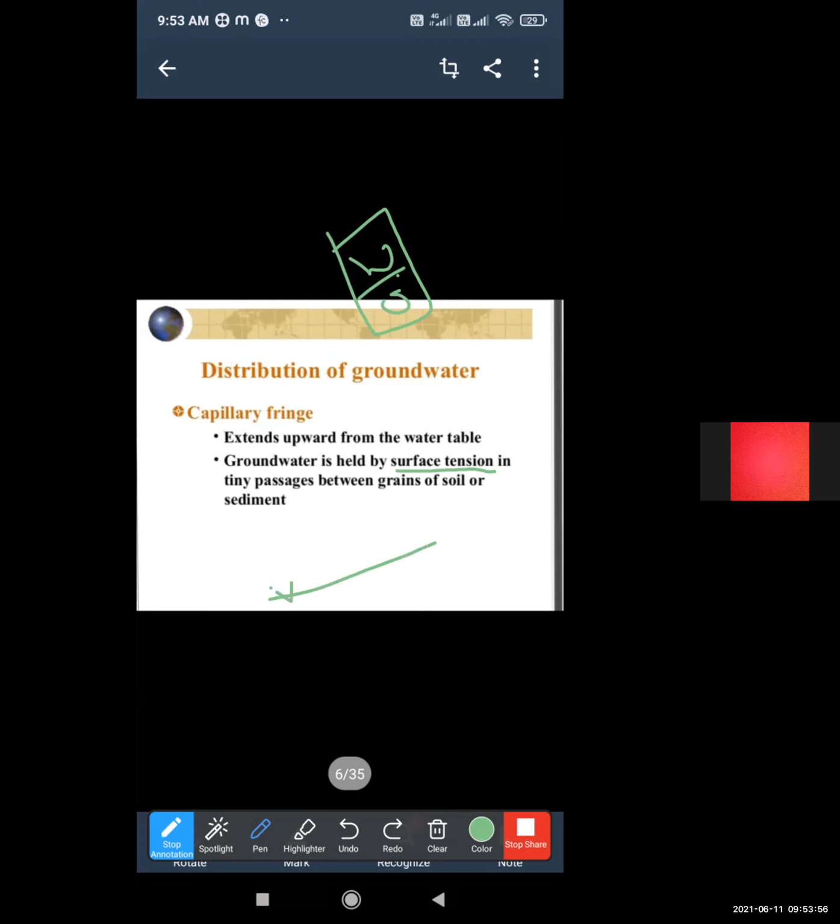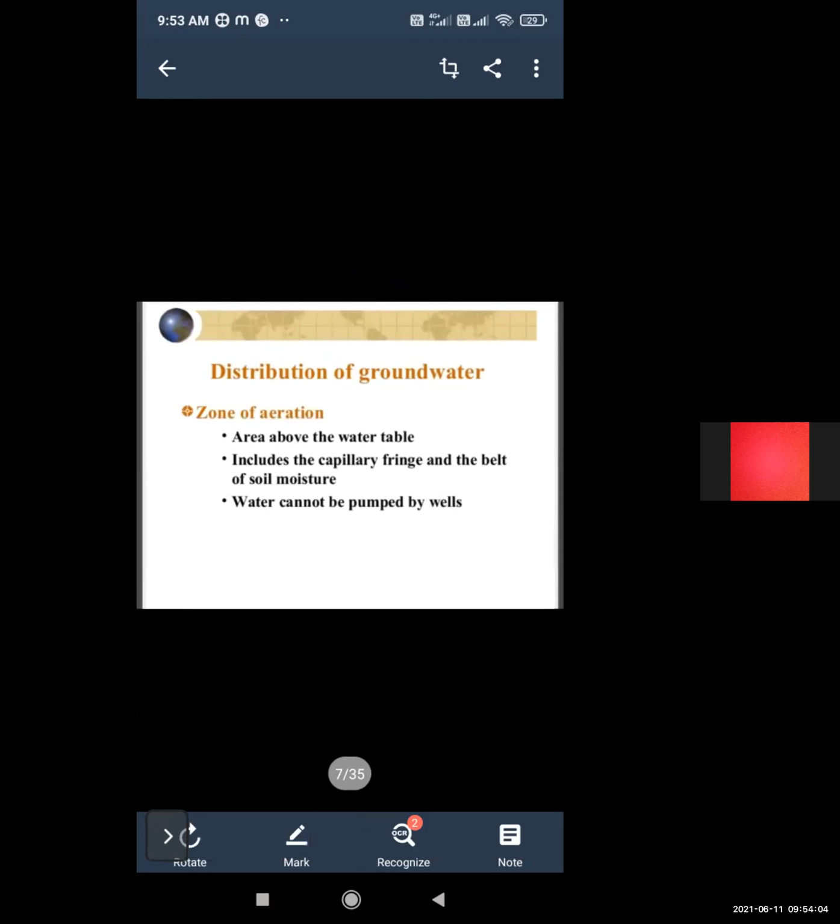The next one is the zone of aeration. The zone of aeration is also above the groundwater, above the water table. It includes the capillary fringe and the belt of soil moisture. Water cannot be pumped by a well in this zone.